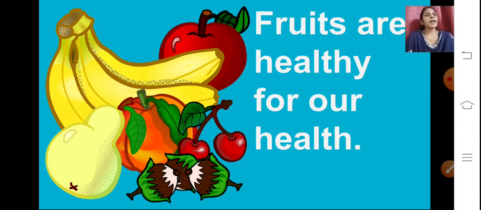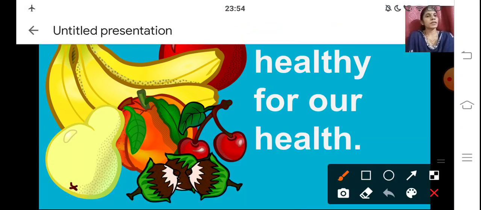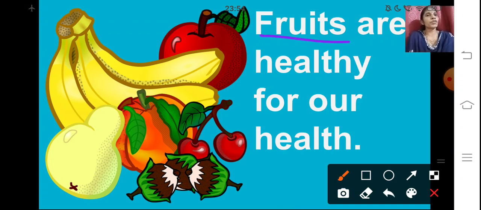So here the naming word is fruits, isn't it? What information are you getting about the fruits? That they are healthy. How are the fruits? Healthy. So here healthy is the describing word.